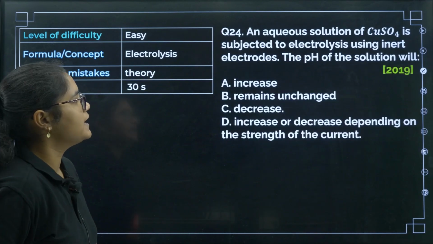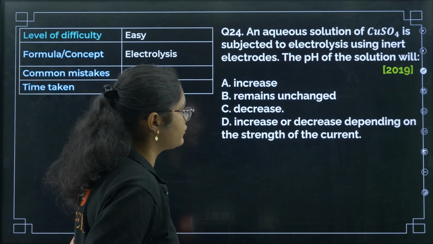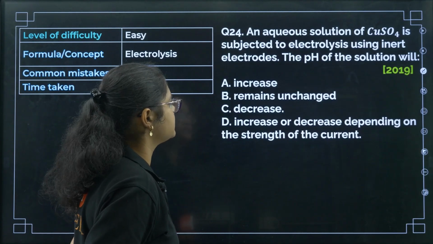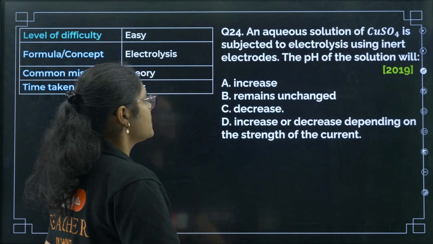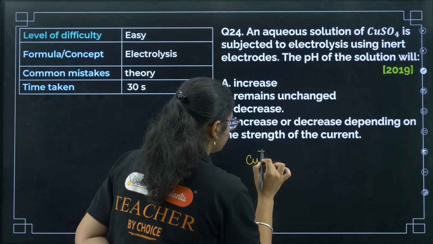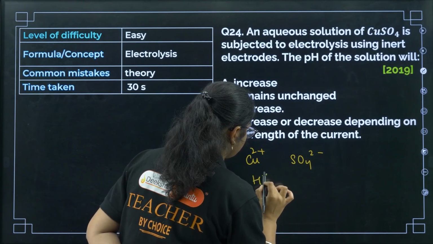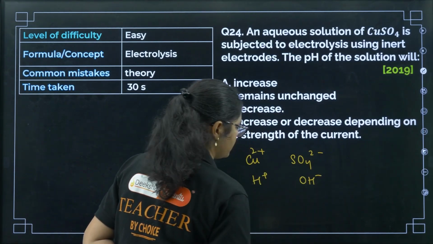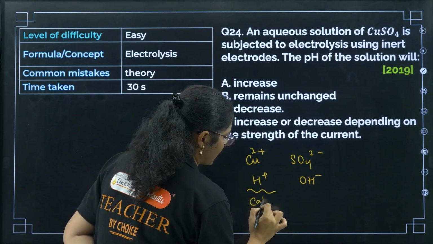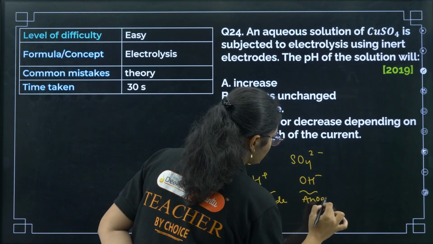Okay, next question. An aqueous solution of copper sulfate is subjected to electrolysis using inert electrodes. The pH of the solution will. Now see, aqueous solution of copper sulfate, right? So you have Cu2 plus and SO4 2 minus and you have H plus and OH minus. These two positive charges will move towards the cathode, and these two will move towards the anode.